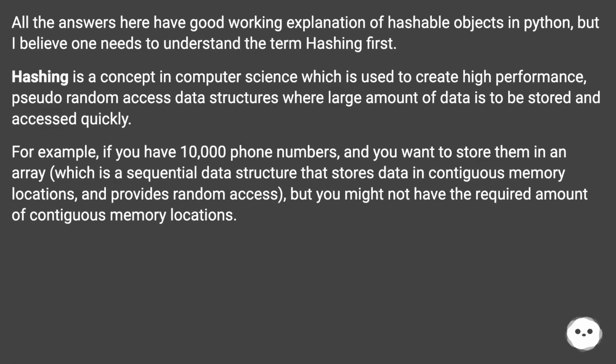All the answers here have good working explanations of hashable objects in Python, but I believe one needs to understand the term hashing first. Hashing is a concept in computer science which is used to create high-performance, pseudo-random access data structures where a large amount of data is to be stored and accessed quickly. For example, if you have 10,000 phone numbers and you want to store them in an array, which is a sequential data structure that stores data in contiguous memory locations and provides random access, you might not have the required amount of contiguous memory locations.